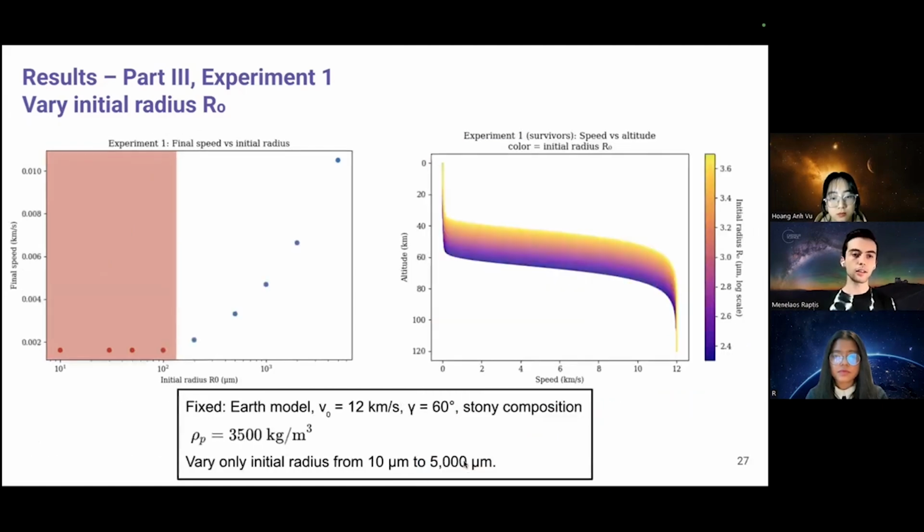In the next part, the first graph shows the larger particles keep their higher final speeds. On the right, we see the entry paths of those that reach the ground, forming a clear survivor corridor. Smaller grains decelerate early, while larger ones stay fast and fall almost ballistically.